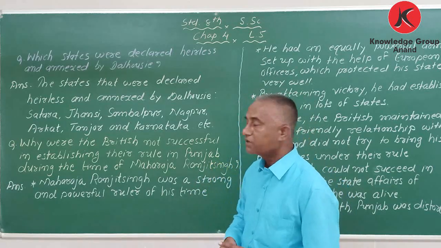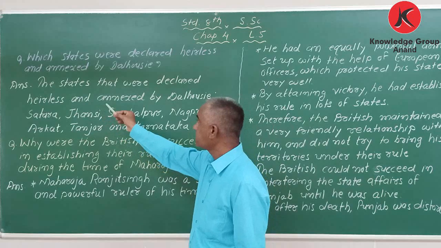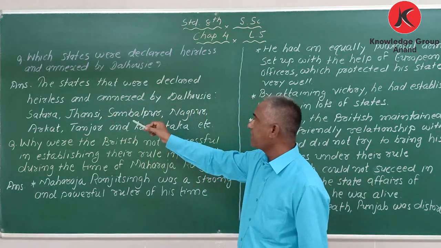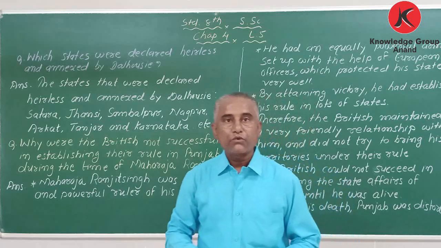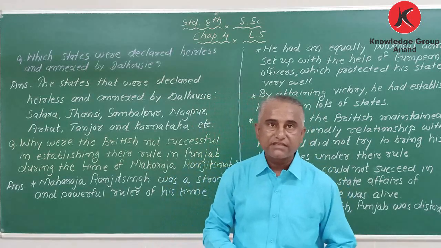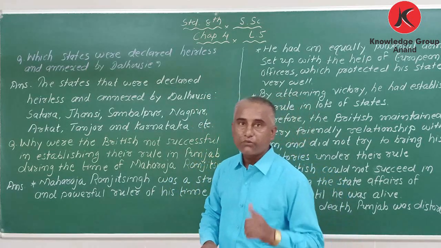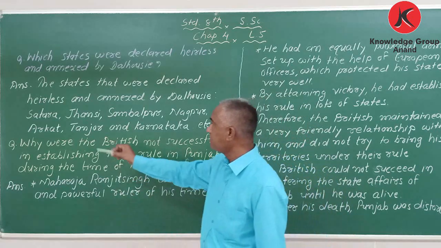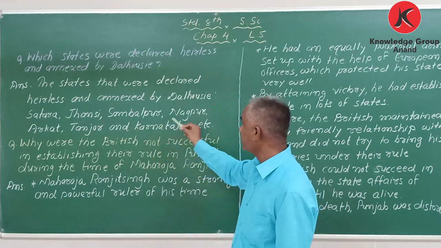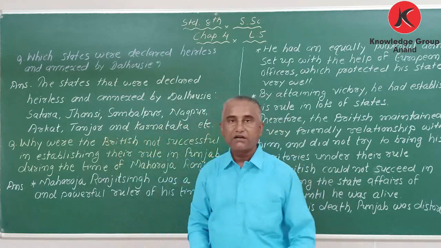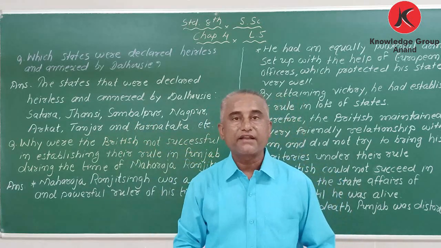Which were the states? Here I have written. The states which were declared heirless and annexed by Dalhousie were Satara, Jhansi, Sambalpur, Nagpur, Arcot, Tanjore and Karnataka.